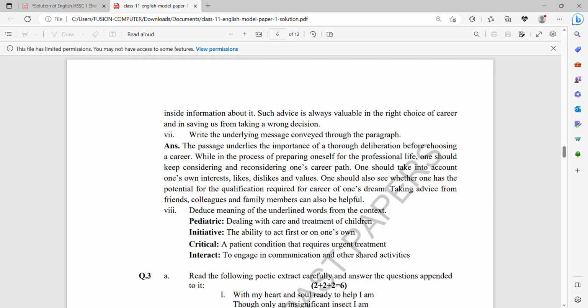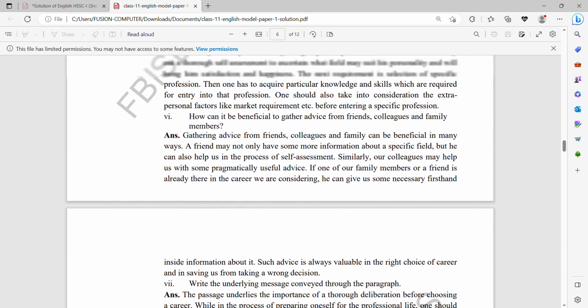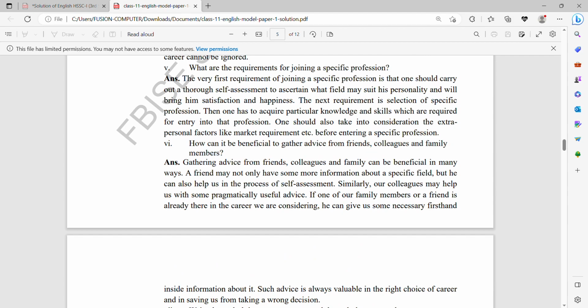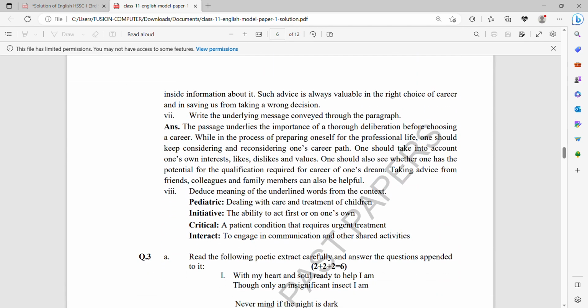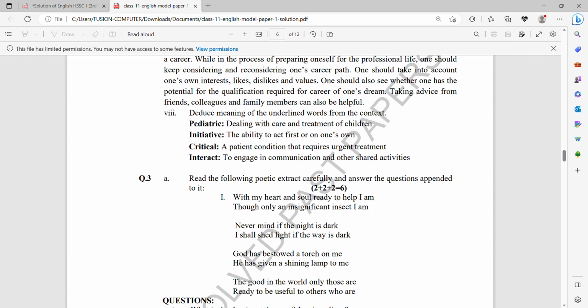Critical, a patient condition that requires urgent treatment. Interact, to engage in communication and other shared activities. So here your question number 2 ends with 28 marks, but out of these 8 questions, you have to attempt only 5. Out of which part 1 is compulsory.